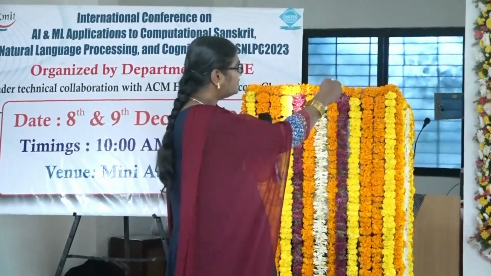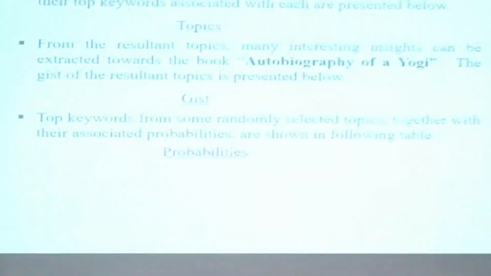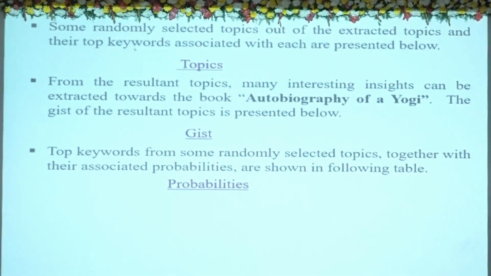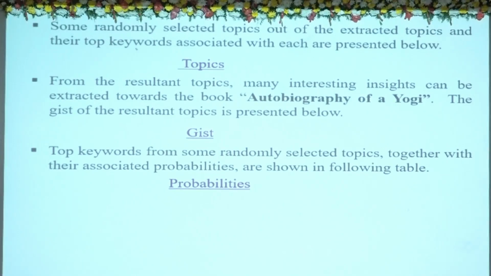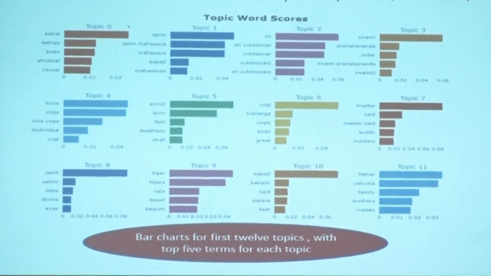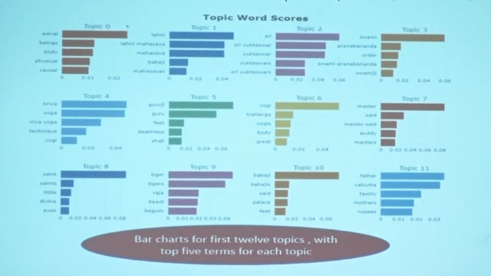Sir, I presented the topics, gist and probabilities as links, but they are not getting opened here. I will show you on my laptop, sir. Randomly I presented some topics over there, and the gist of all the topics and the probabilities. So these are the bar charts generated for the first 12 topics. We can see some keywords for each topic.